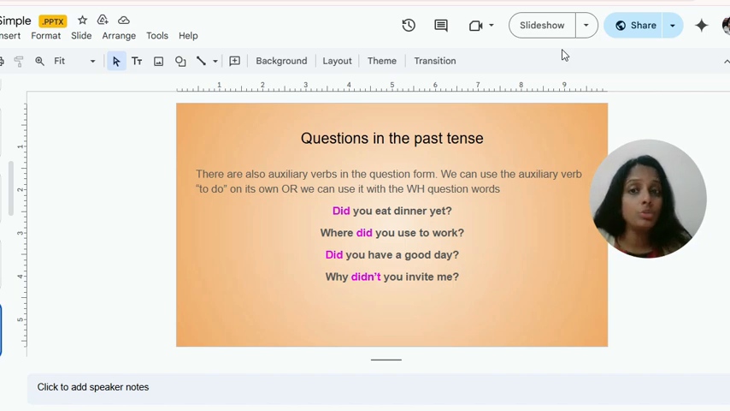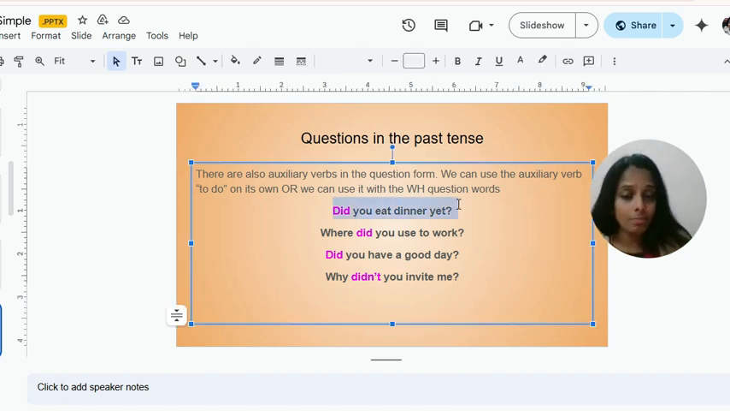Another statement, he went to the park. The question you can frame: where did he go? Right? So here, further examples are given. Did you eat dinner at? Where did you used to work? Did you have a good day? Why didn't you invite me?